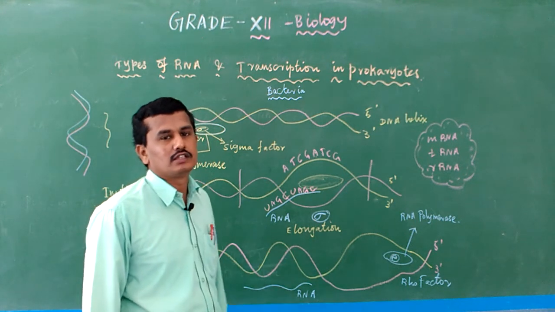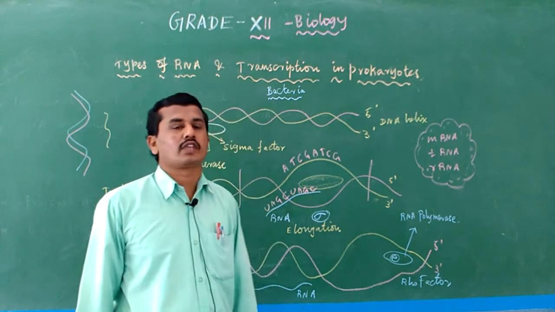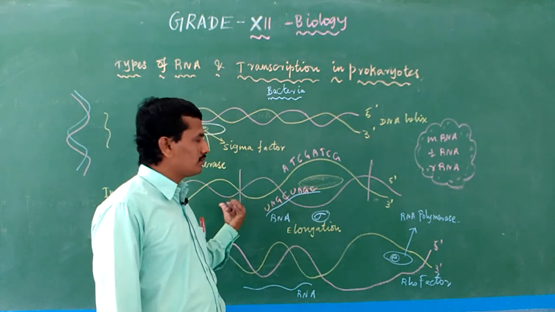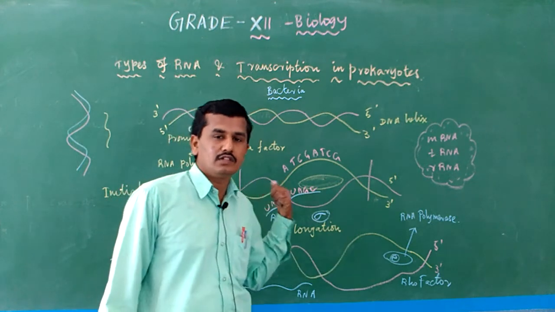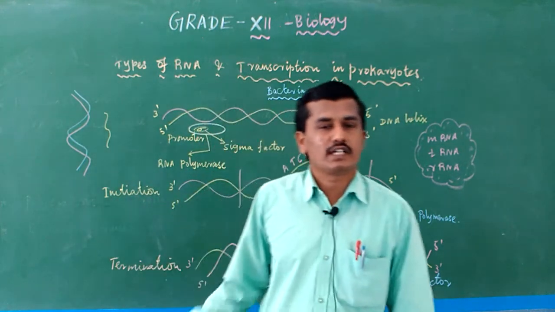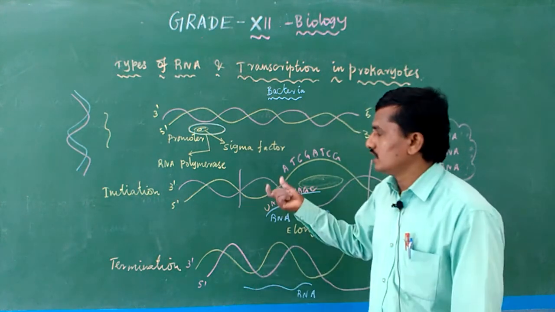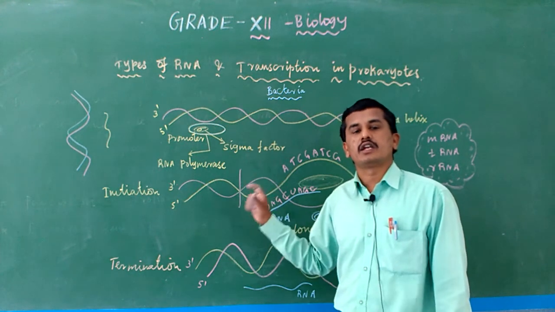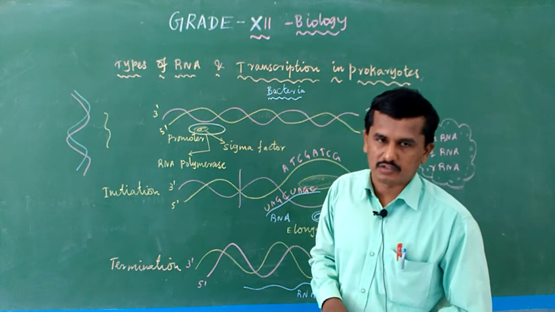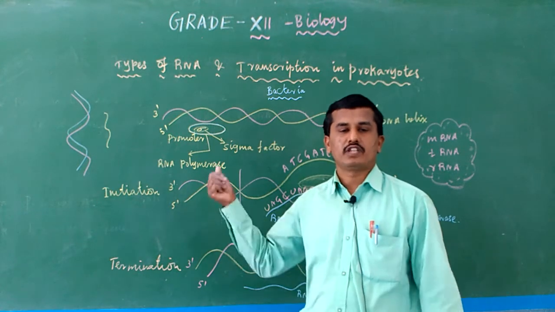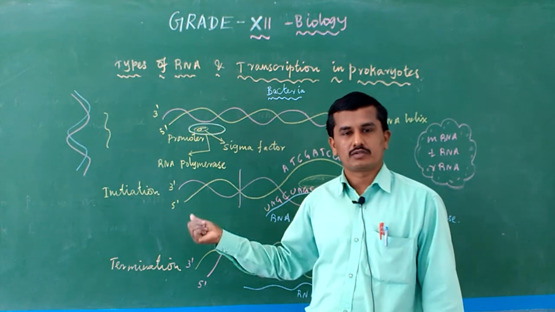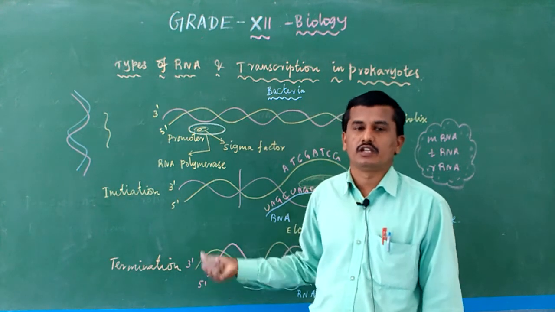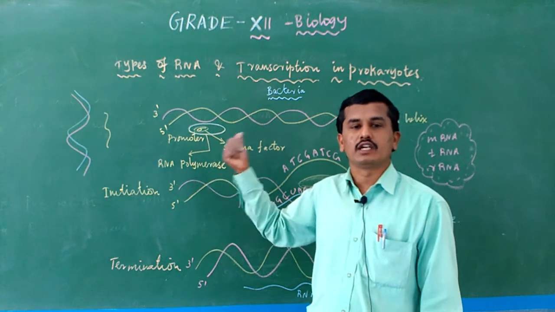So what is this process? That is transcription. Here, transcription in prokaryotes. In transcription in prokaryotes, there are sigma factor and rho factor. Sigma factor is useful for initiation and rho factor is useful for termination. And which enzyme is important for transcription? DNA dependent RNA polymerase. Mainly RNA polymerase is useful for transcription. This is actually transcription in prokaryotes. In your board exams, chances of a 5 mark or maybe 3 mark question are high, so study well in your NCERT book.